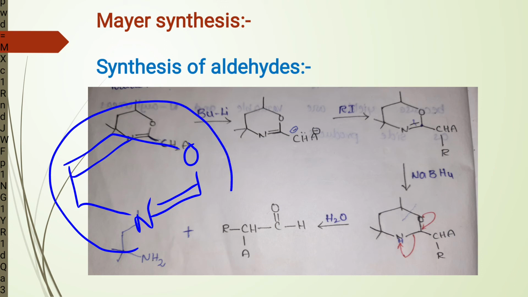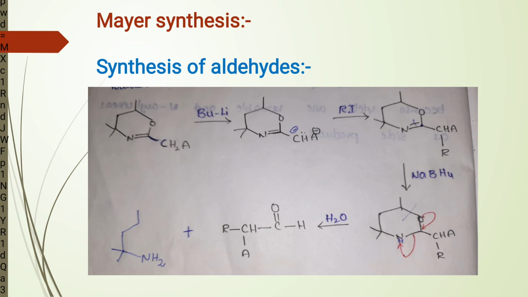This is 1,3-oxazine. If the double bond in this oxazine is reduced, then it is known as dihydro-1,3-oxazine. So this is a dihydro-1,3-oxazine derivative. When this derivative is treated with butyl lithium, the butyl anion acts as base and extracts an acidic